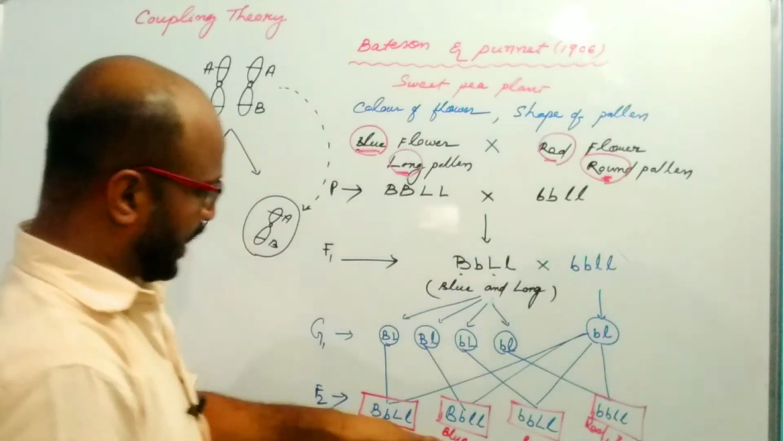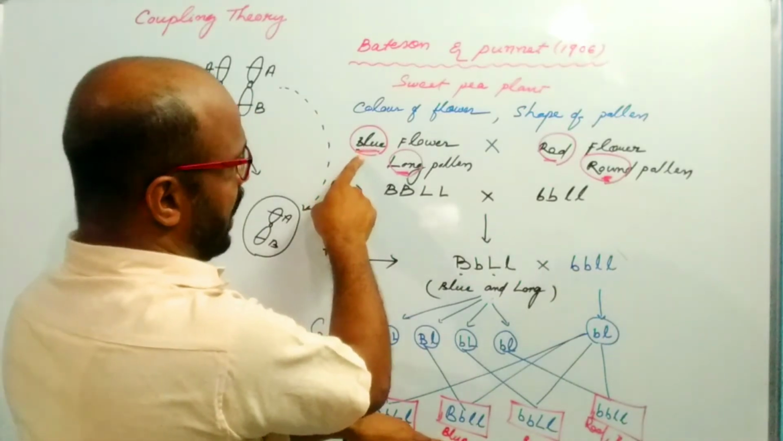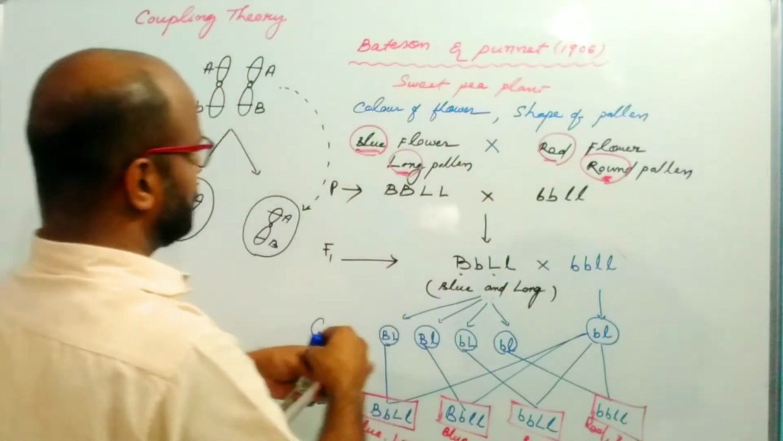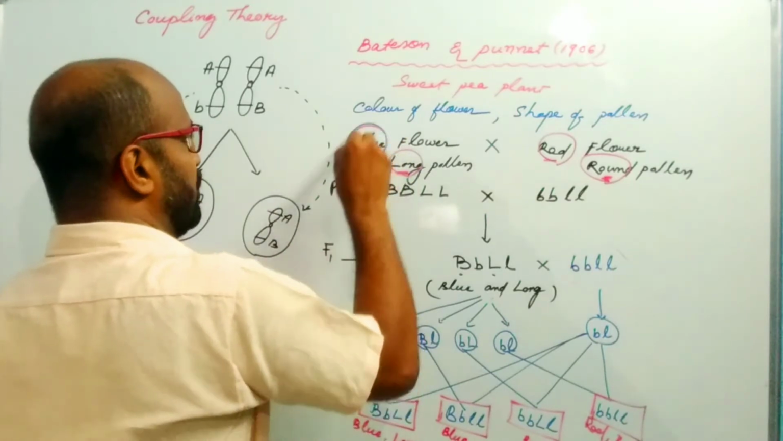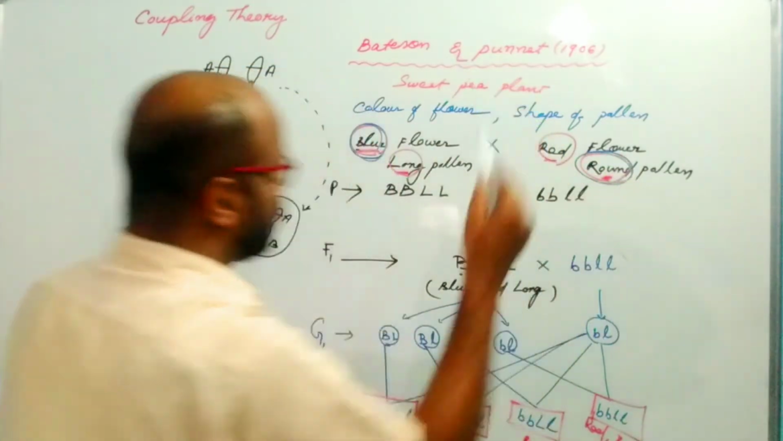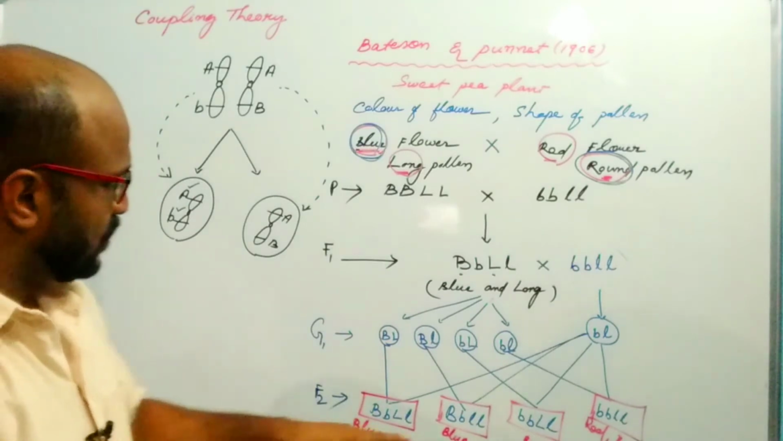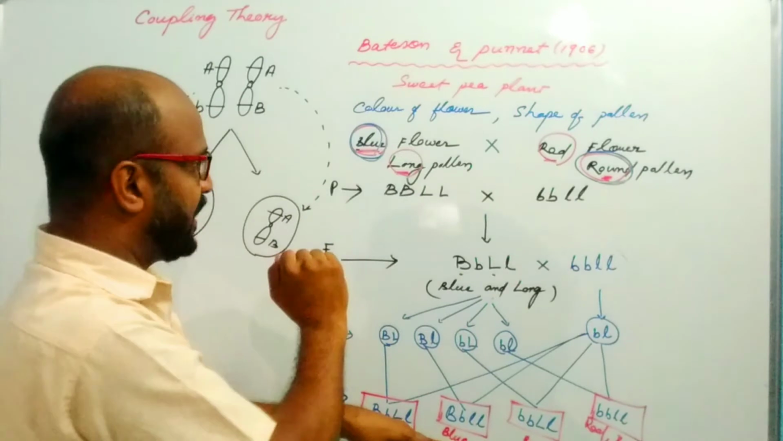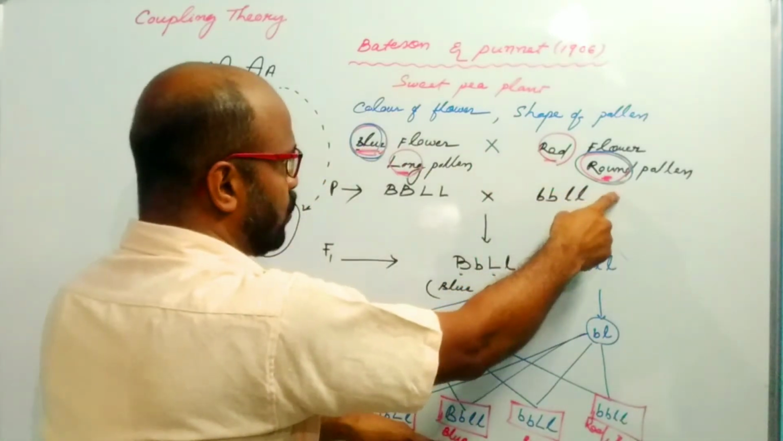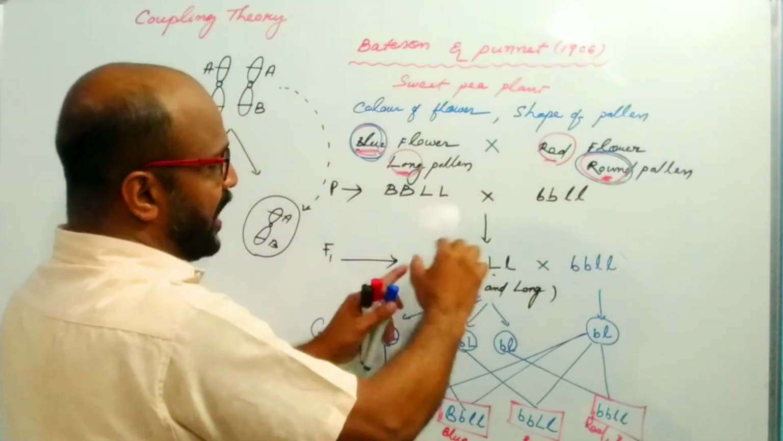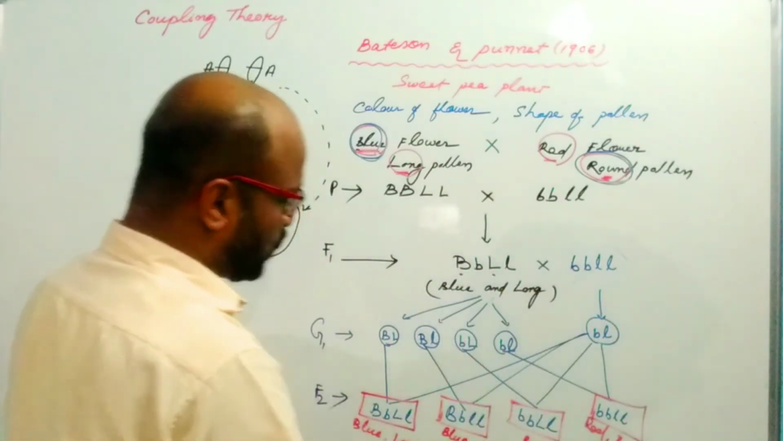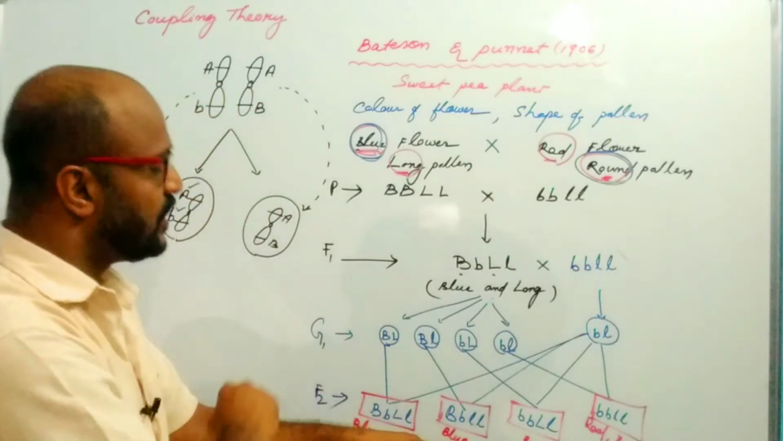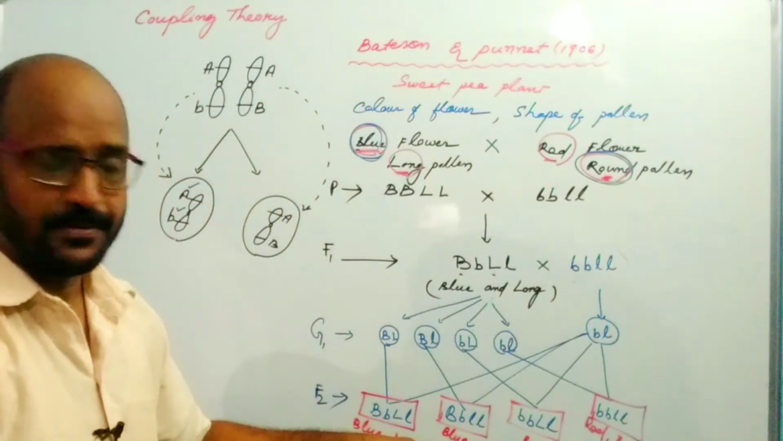And the non-parental character, here is the blue and here is the round, blue and round. One parent has the blue and another has the round. The blue and round are the non-parental characters. The characters come from different parents, one blue, another round, and they enter into different gametes. That's why there is a low frequency of the non-parental character. This is the argument of Bateson and Punnett.